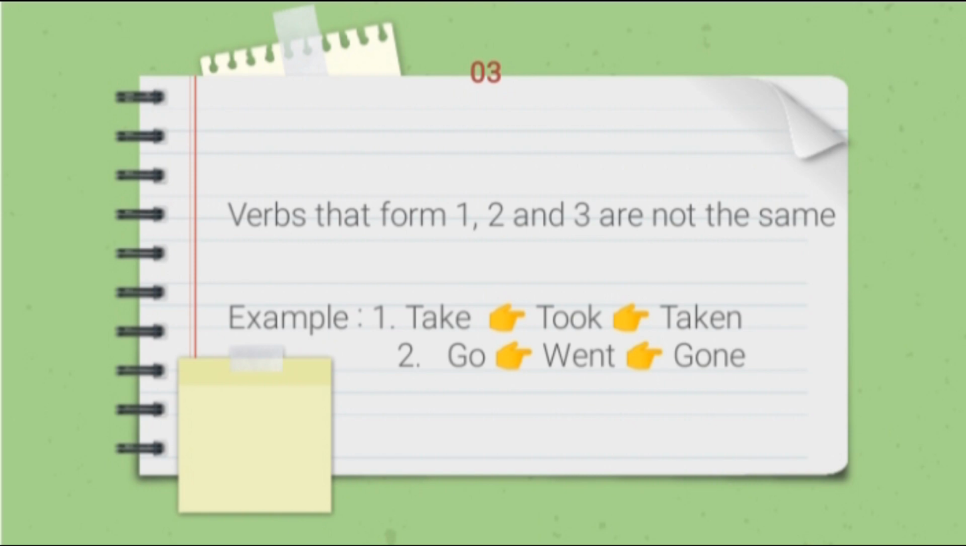Okay everyone, the last, number 3. Verb 1, verb 2, and verb 3 are not the same. For example, verb 1, take. Verb 2, took. Verb 3, taken. Number 2, verb 1, go. Verb 2, went. Verb 3, gone.